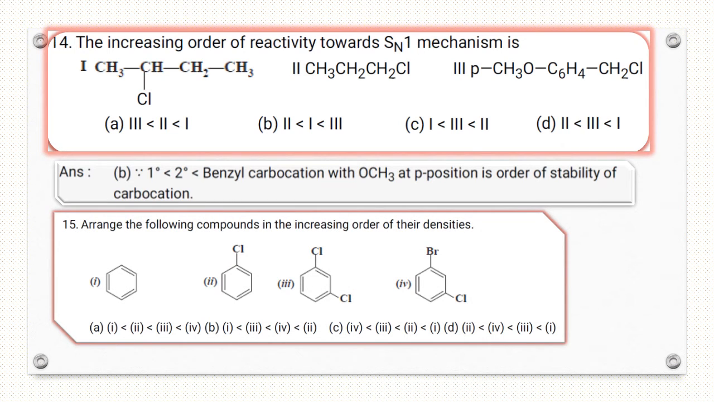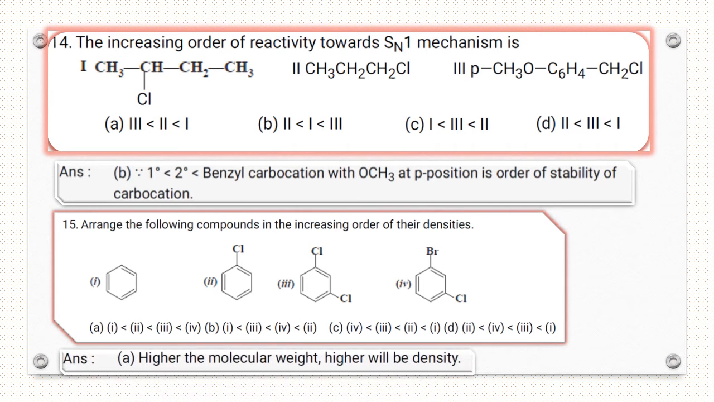Arrange the following compounds in increasing order of their density. Question number 15. Density depends on the molecular weight. So the molecular weight is given in increasing order: benzene, second one is chlorobenzene, third one is m-dichlorobenzene, and fourth one is bromochlorobenzene. So option first is the right answer. Higher the molecular weight, higher will be the density.